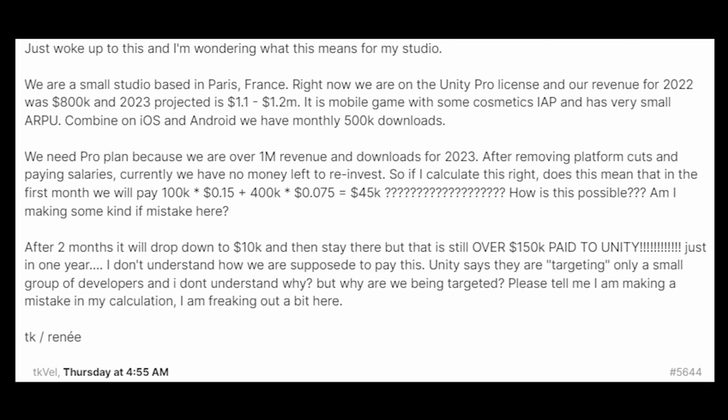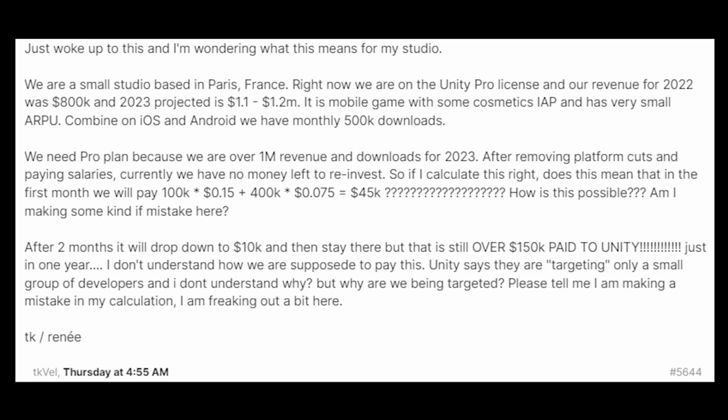So if I calculate this right, does this mean that in the first month we will have to pay 100K times 15 cents plus 400K times 7.5 cents, which will equal 45K. How is this possible? Am I making some kind of mistake here? After 2 months, it will drop down to 10K and then stay there, but that will still be over 150K paid to Unity. Just in 1 year, I don't understand how we are supposed to pay this.